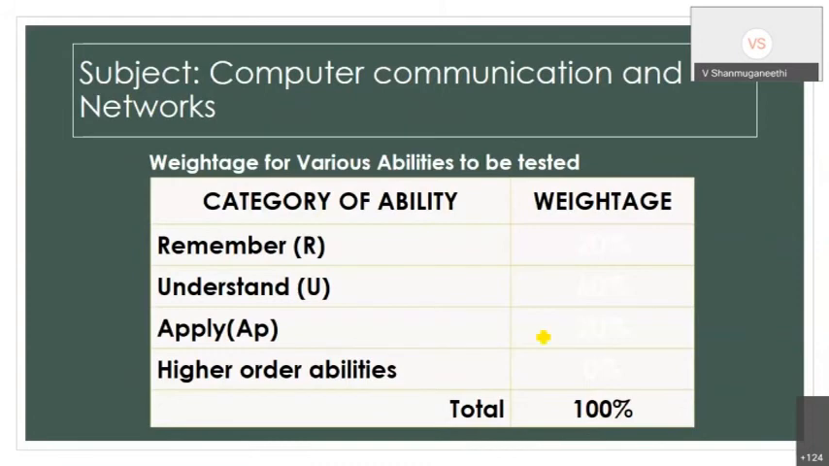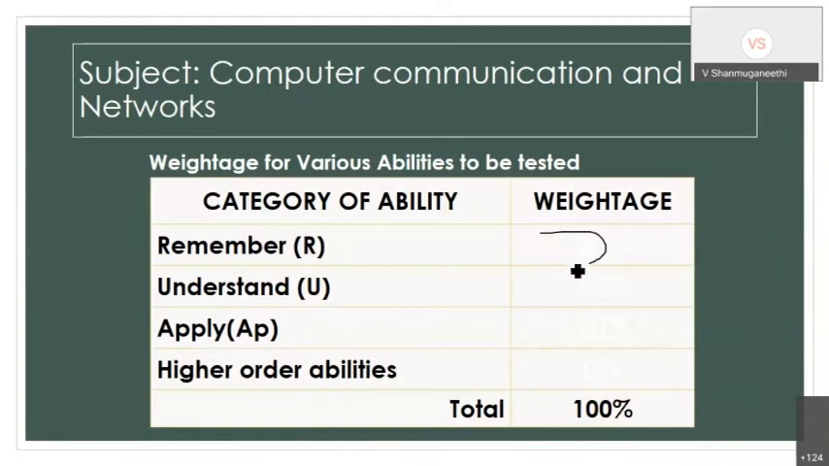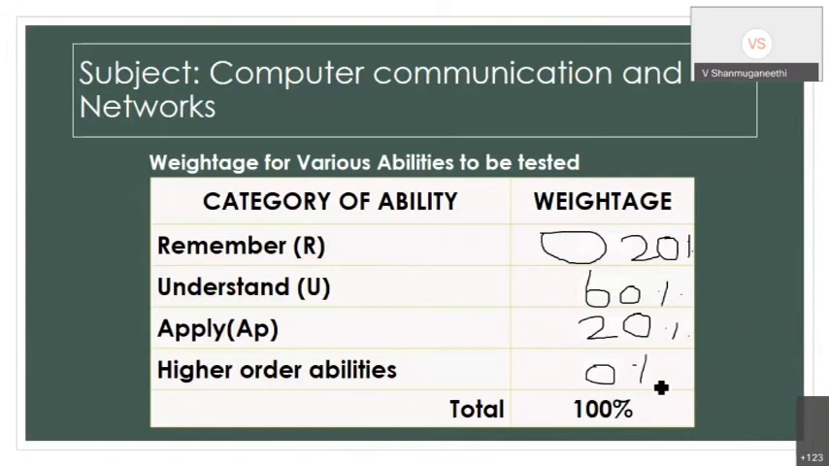Then, when I talk about ability, as I already told you, these are the abilities from remember to higher order ability. How much mark do you want to set for remember ability? Suppose you want to give 20%. How much percent do you want to give here? Here you want to give 60%. Here you want to have 20%. I'm talking about this subject. Here I have 0% because 100% is over.